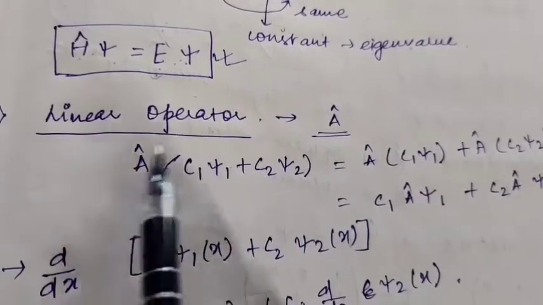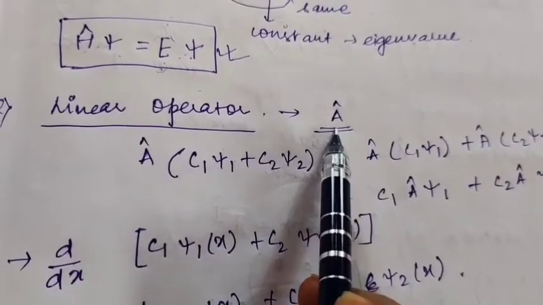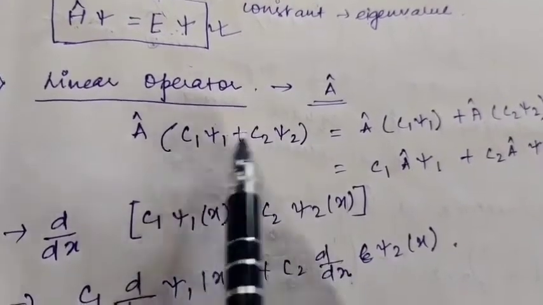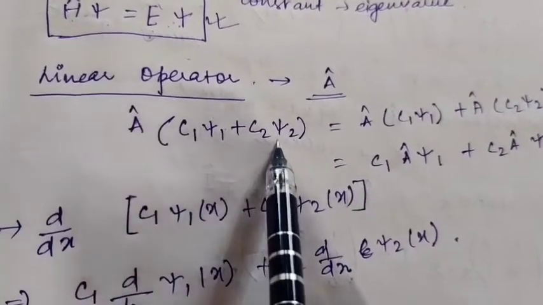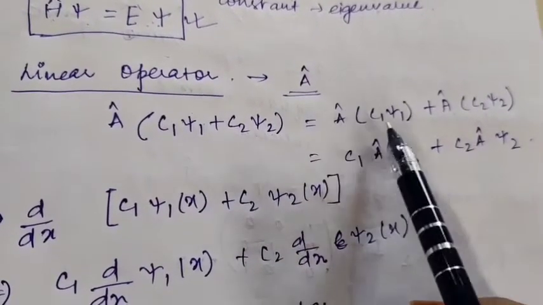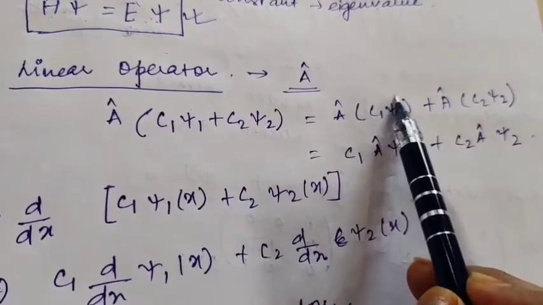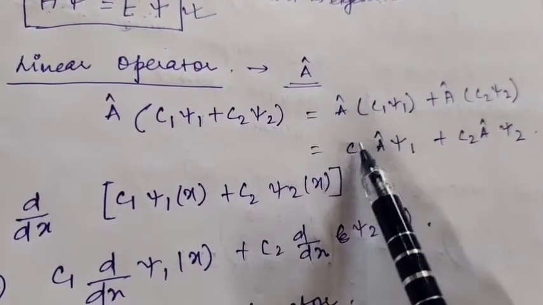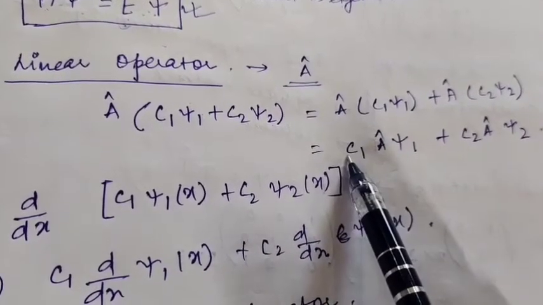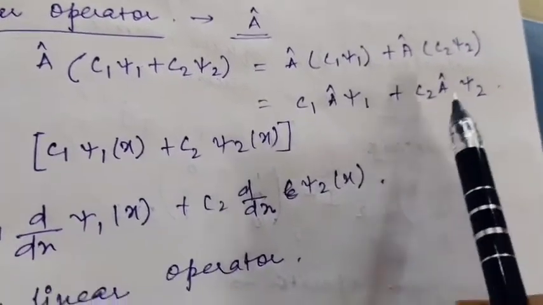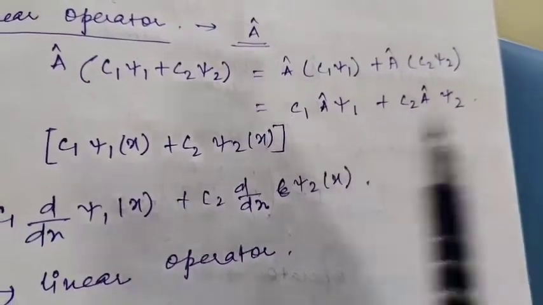Second, we are going to learn about the linear operator. Suppose A is a linear operator and it is acting on C1 psi1 plus C2 psi2. Psi1 and psi2 are two functions and C1 and C2 are two constants. Then we get A cap operating on C1 psi1 separately plus A cap operating on C2 psi2 separately. C1 is a constant, so we take it outside: C1 A cap operating on psi1, and C2 is a constant, we take it outside: C2 A cap operating on psi2.